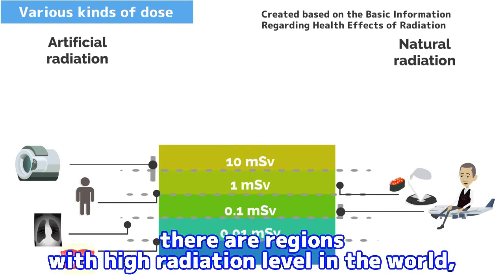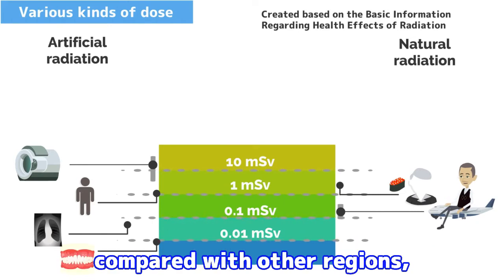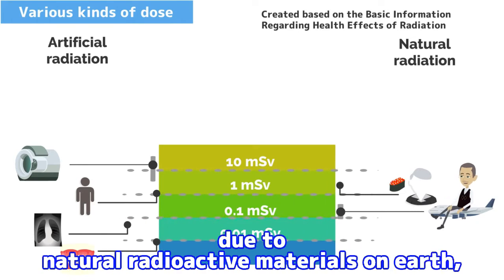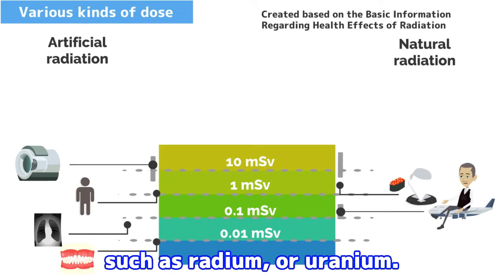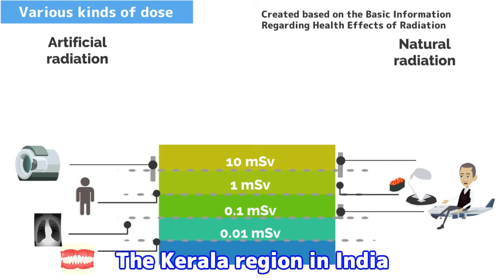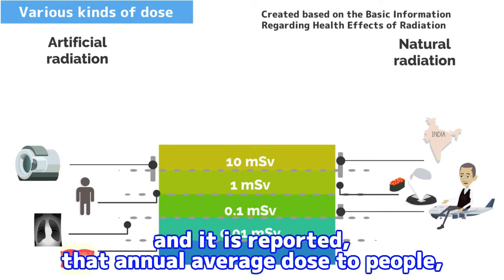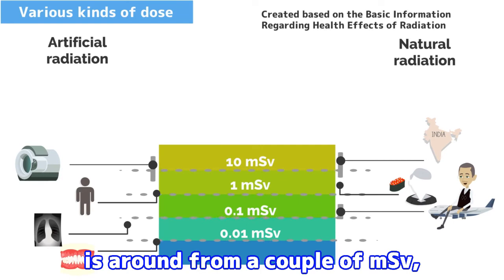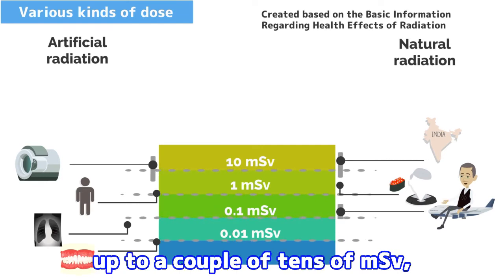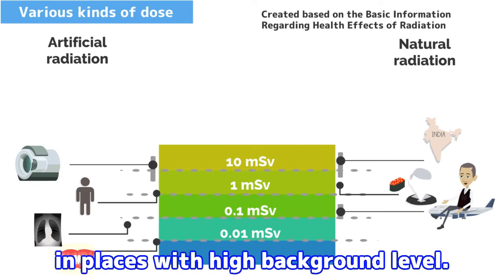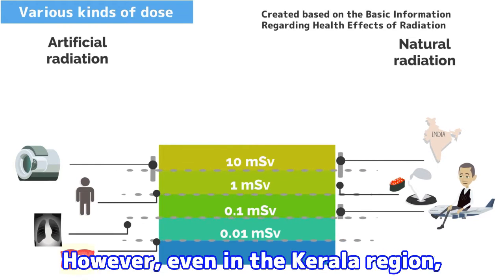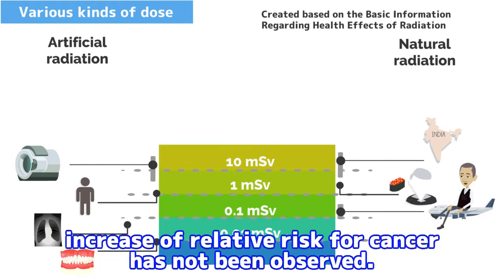In addition, there are regions with high radiation level in the world, compared with other regions, due to natural radioactive materials on Earth, such as radium or uranium. The Kerala region in India is one of the representative examples, and it is reported that annual average dose to people is around from a couple of millisievert up to a couple of tens of millisievert in places with high background level. However, even in the Kerala region, increase of relative risk for cancer has not been observed.